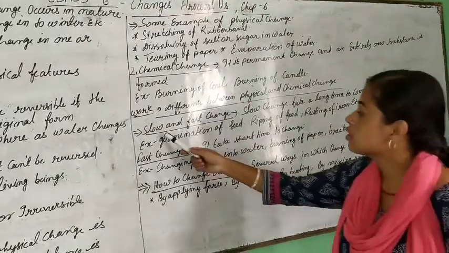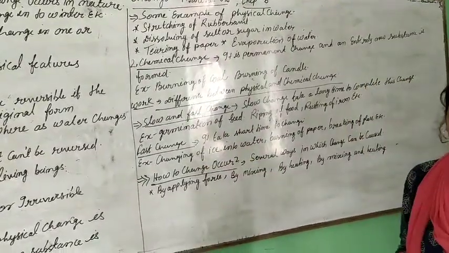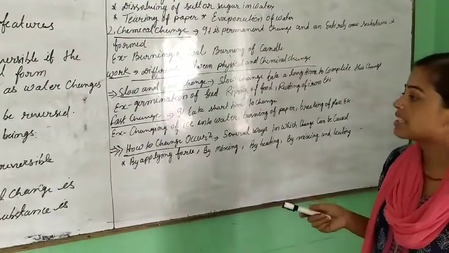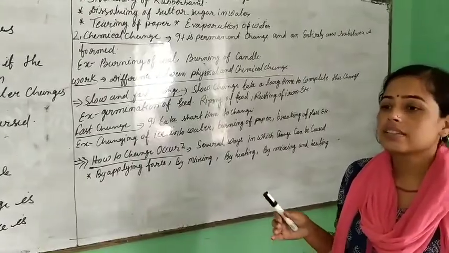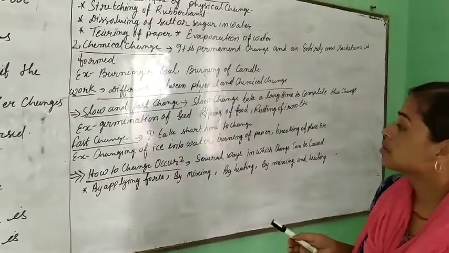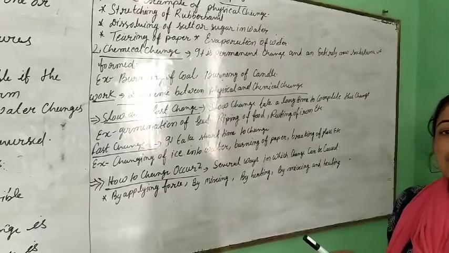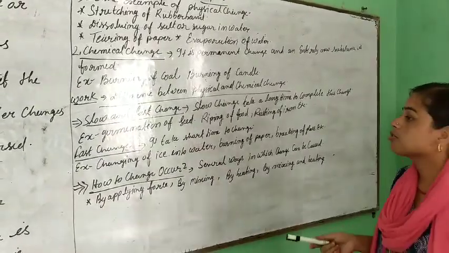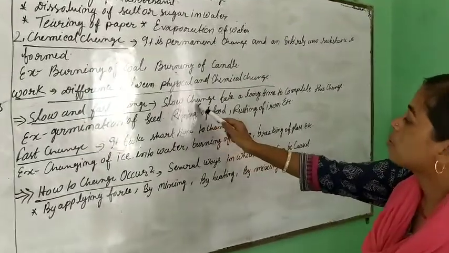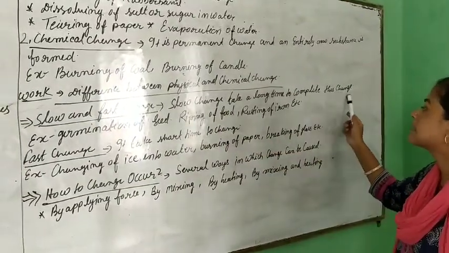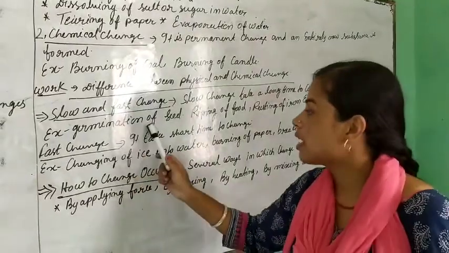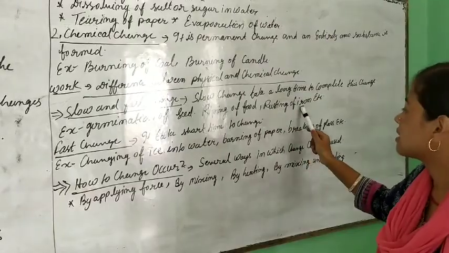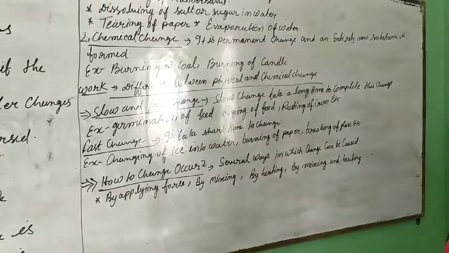Next, move on to slow and fast change. Some changes are slow and some are very fast. Slow changes we can't feel happening, but fast changes we can see with our eyes and feel. Slow change takes a long time to complete. Examples: germination of seed, ripening of fruit, rusting of iron. These are slow changes.